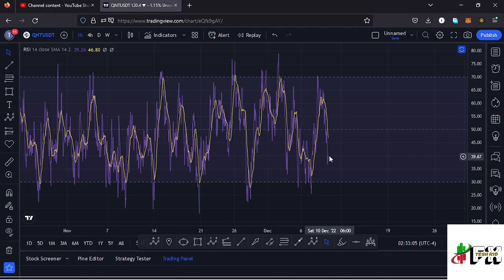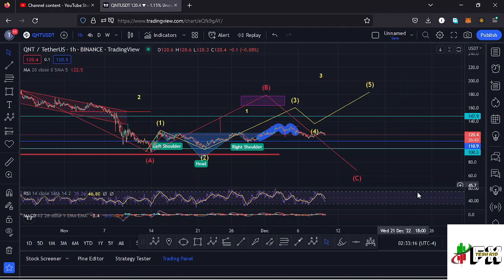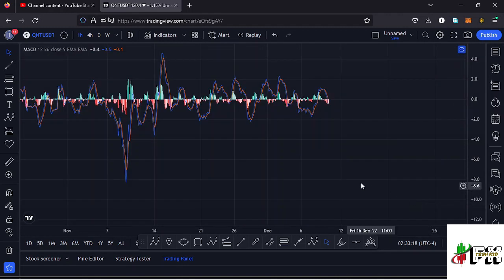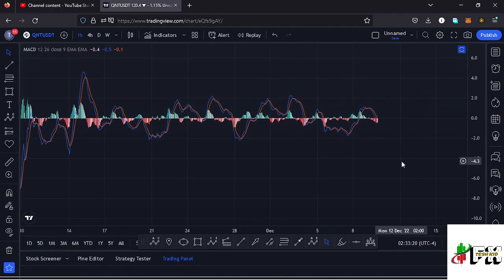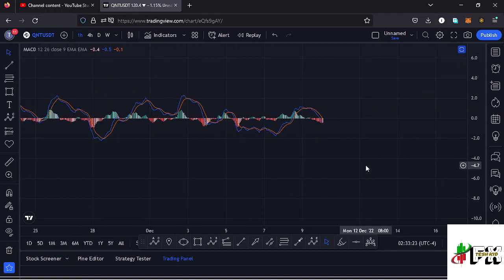On the RSI, we are trading at around the 39 mark, meaning we have massive room for us to support any movements to the upper side, and a bit of room for us to support any movements to the lower side before we get into the oversold region. Also taking a look at the MACD, here on the MACD we have printed a bearish cross, and that would mean our prices are coming our way.